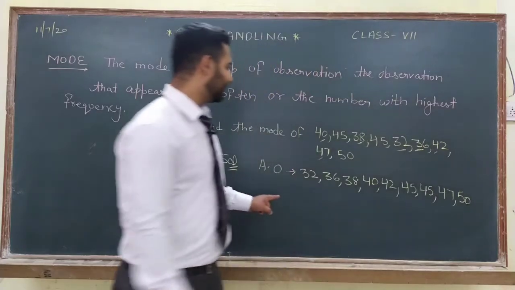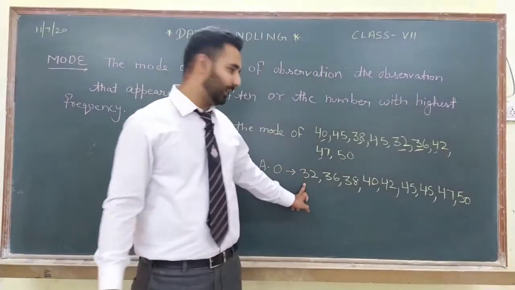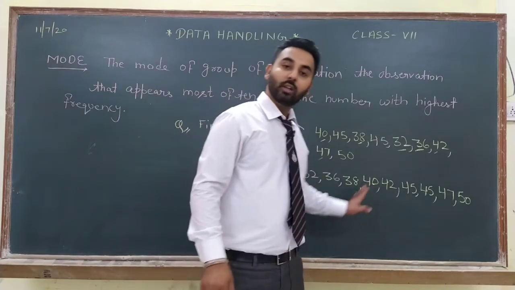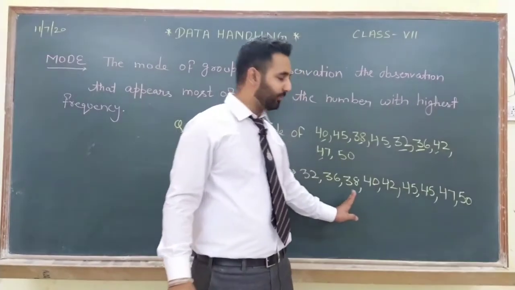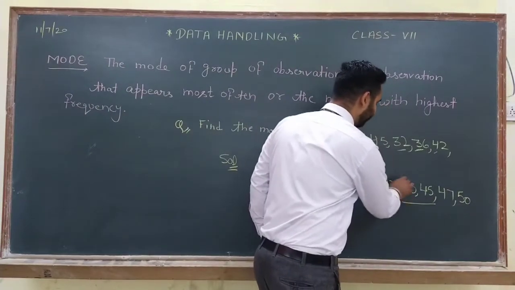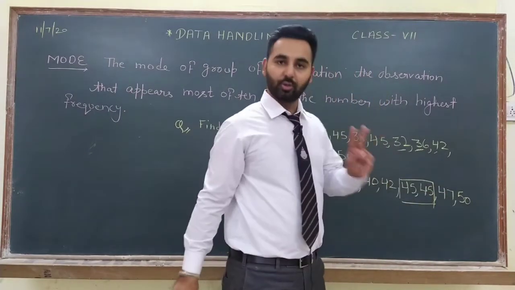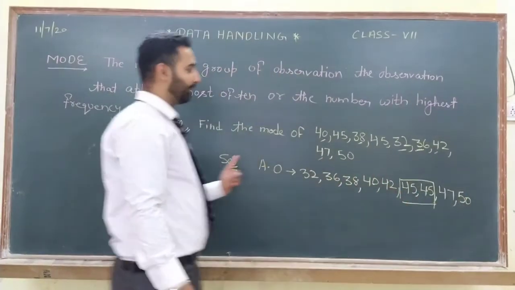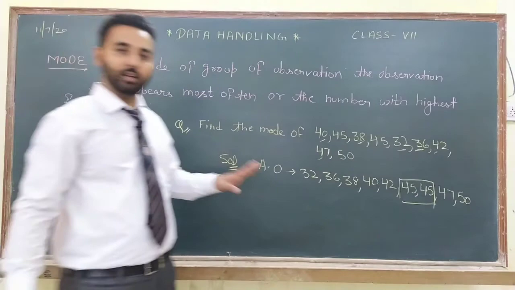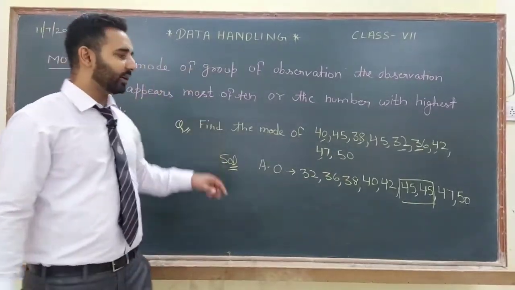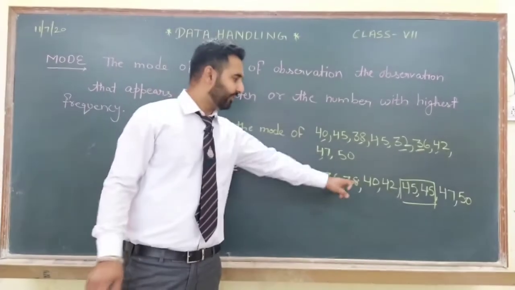From here we can check 32 is present one time only, as well as 36, 38, 40, 42. They are all present one time only, but 45 is the number which is present two times. Fine, 47 and 50 also one time. So the highest frequency here is of 45, and we know the mode is the number with highest frequency.